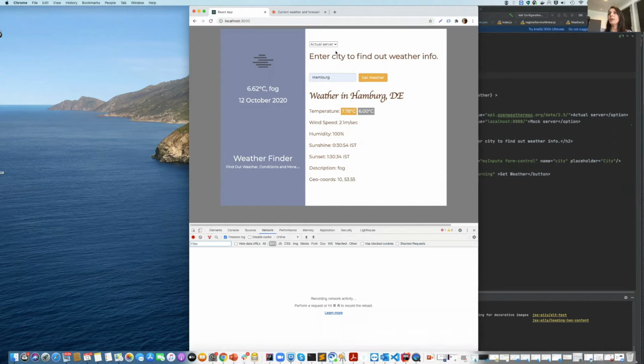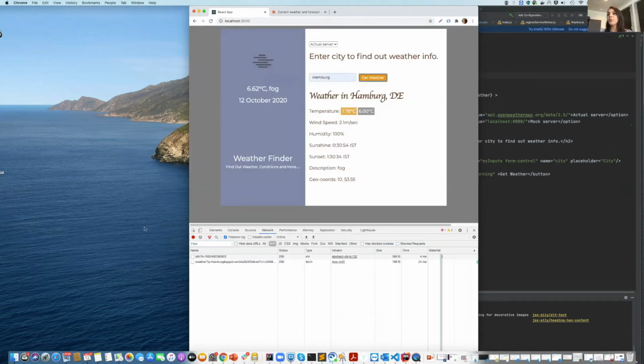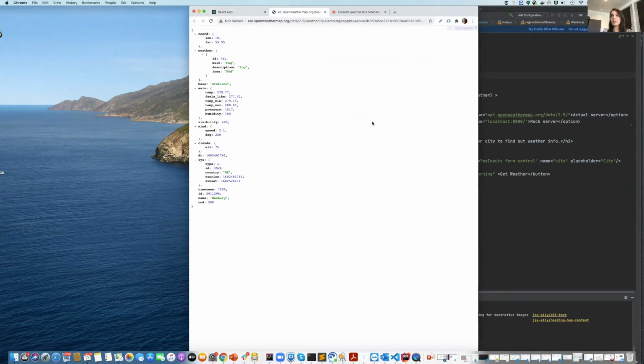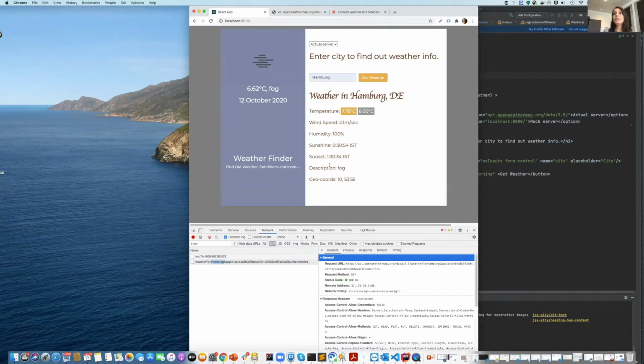As you can see in the console tab, it has made an API request to the Open Weather API. And the response that the Open Weather API is generating, we are manipulating it and displaying it on our application. So let's try to test this application now.